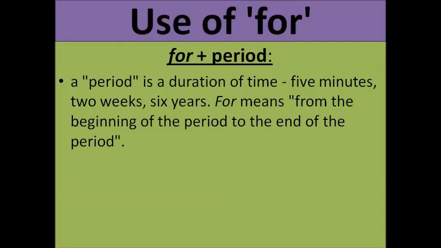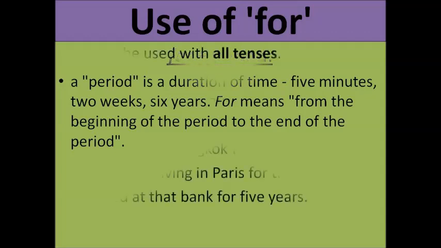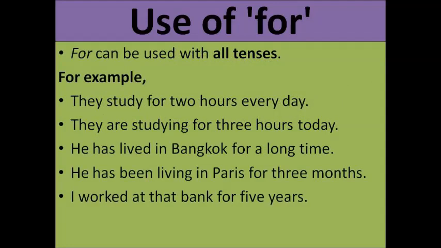So let's move towards for, use of for. So I've already told you that we should use for with period of time. A period of time is a duration of time. So for example, 5 minutes, 2 weeks, 6 years. So for here means from the beginning of the period to the end of the period. Okay, कुनै समयको सुरुदेखि त्यसको चाहिँ कुनै एउटा इन्डसम्म भन्ने बुझिन्छ.